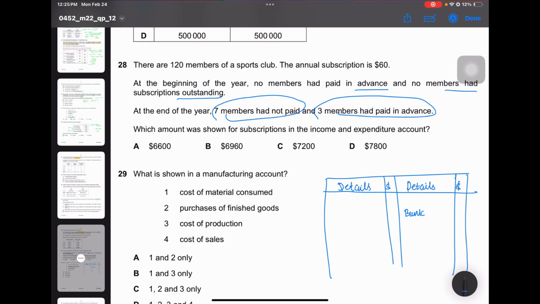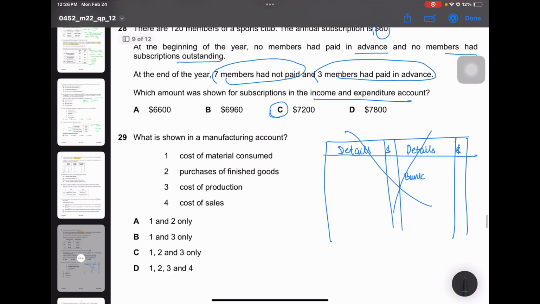So 120 into 60, any amount that should be received should be in the income and expenditure account. So then we have to do 120 into 60. So let's calculate that quickly. 120 into 60 is 7,200. So in this case, you don't even have to prepare a subscriptions account because they're only asking for an income and expenditure account. Answer is C.